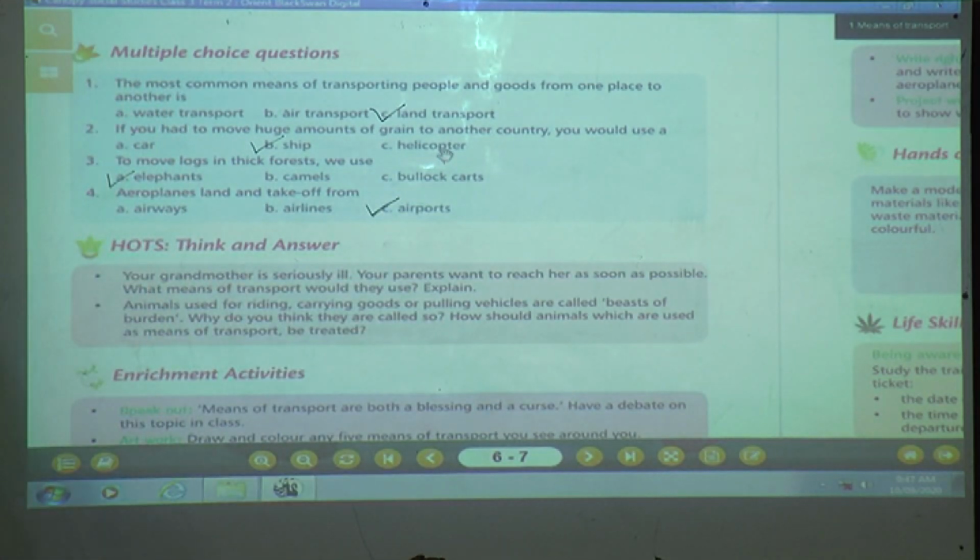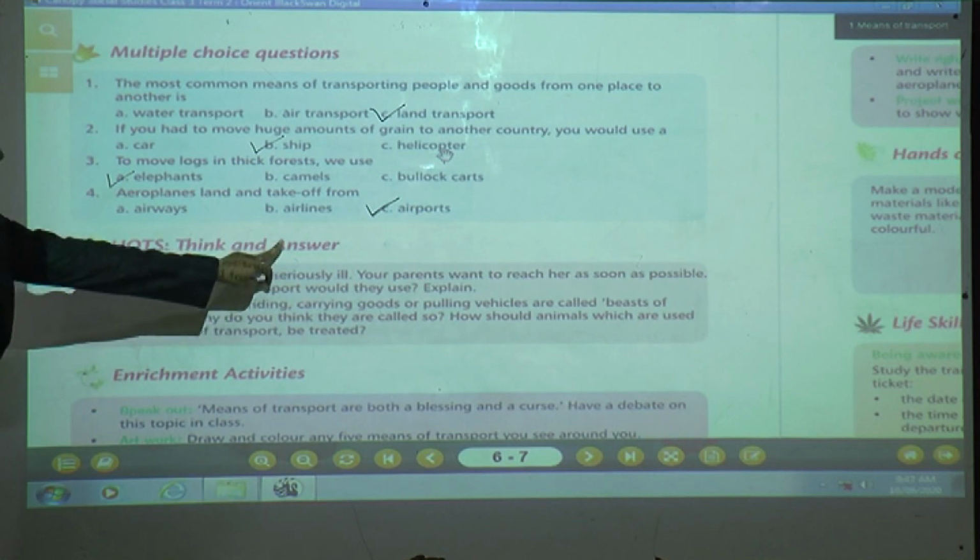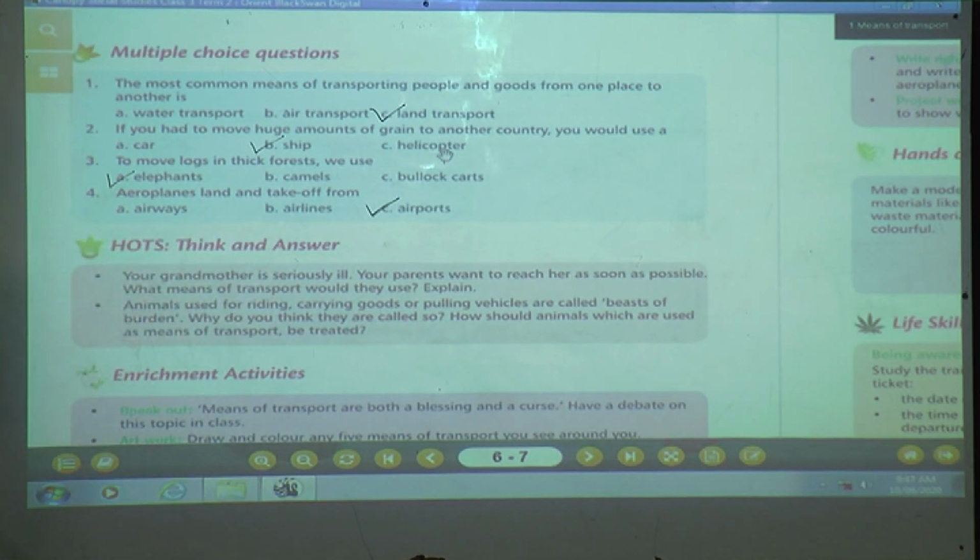Okay, understood? Now next, we are going to discuss the HOTS question, think and answer. Your grandmother is seriously ill. Your parents want to reach her as soon as possible. What means of transport would they use? Explain.